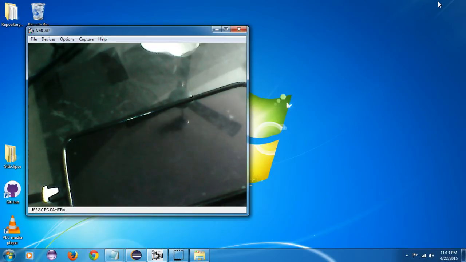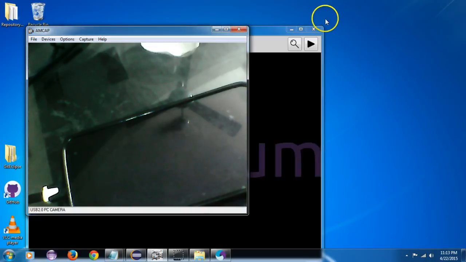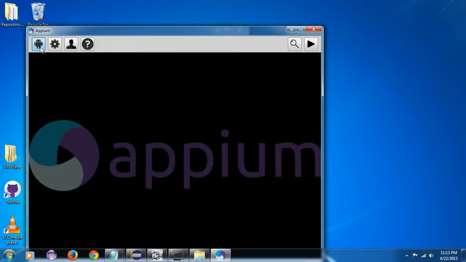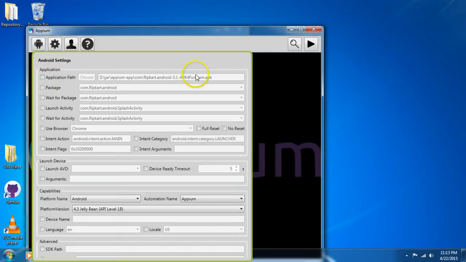So Appium provides a capability where you can give the APK path, and it will automatically detect the app. The APK works with the package ID and the activity ID, so it will automatically calculate them from the APK you have given. In previous Appium versions you had to manually give both of these. Now they have made the Appium starter automatically calculate it.